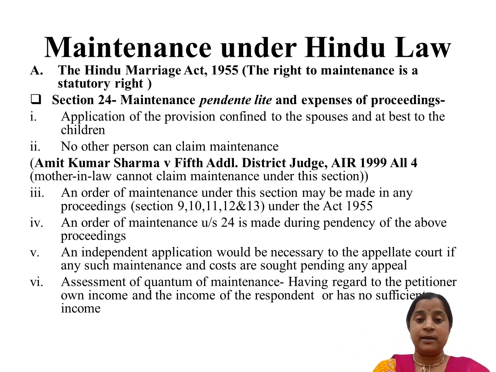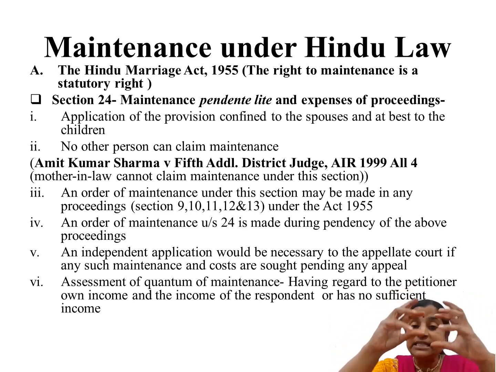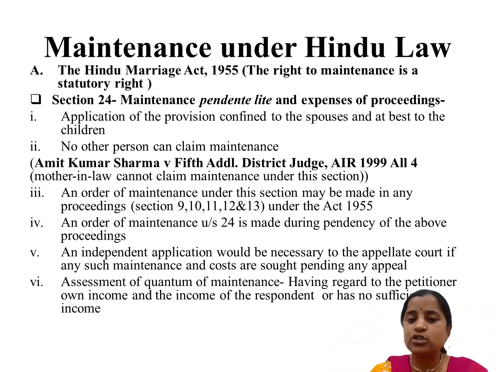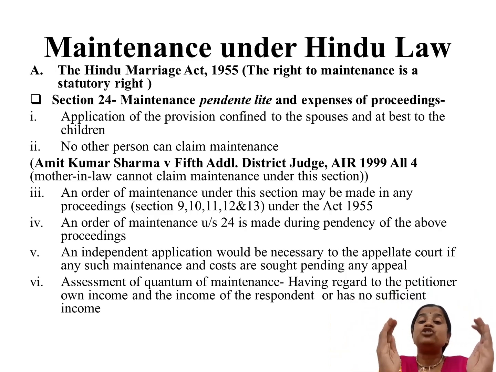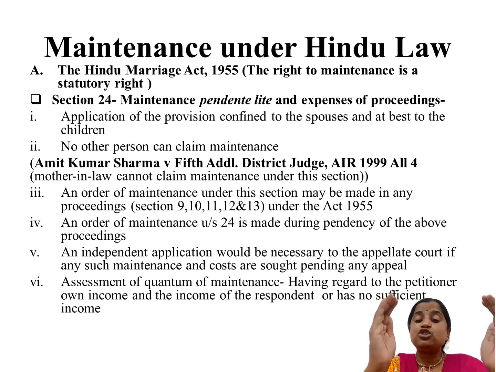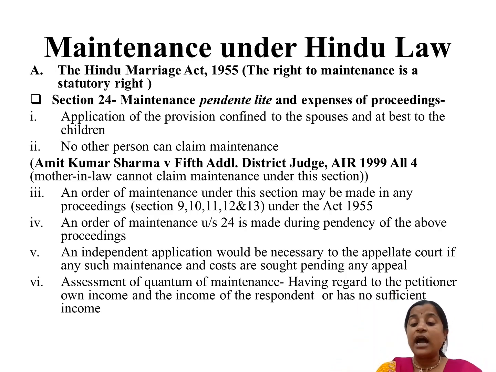हाउ इट इज टू बी डिसाइडेड? Who will decide? What are the grounds? What are the parameters? So how is the quantum of maintenance assessed? So for this reason, though there is no specific ground, there is no specific criteria to decide what is the quantum of maintenance. But here a very simple line: the financial, social and economic condition of the petitioner, having regard to the petitioner's own income and income of the respondent, or has no sufficient income.